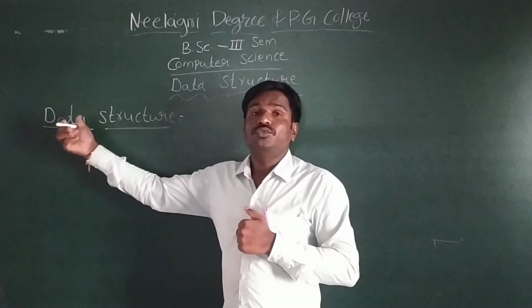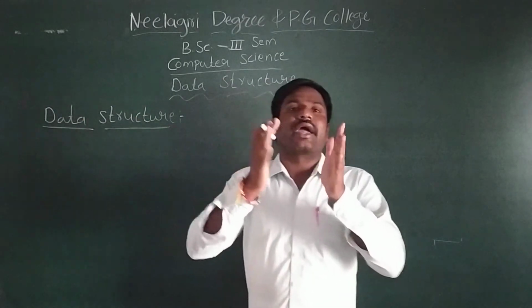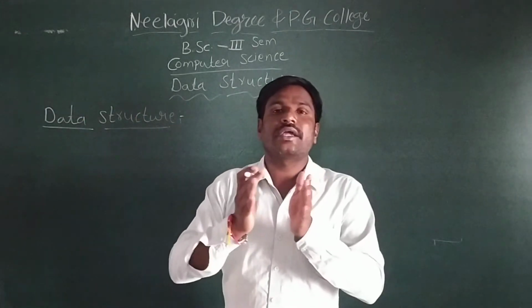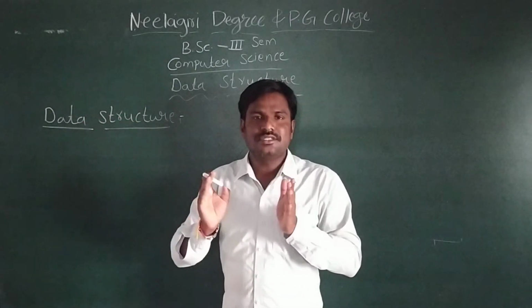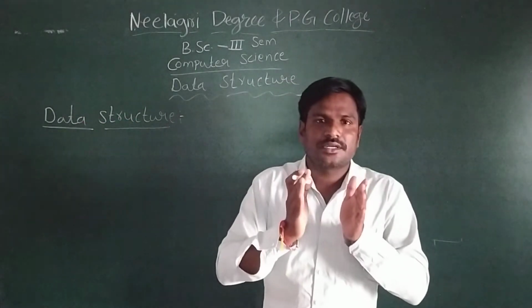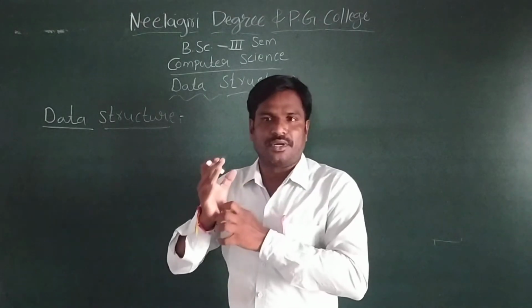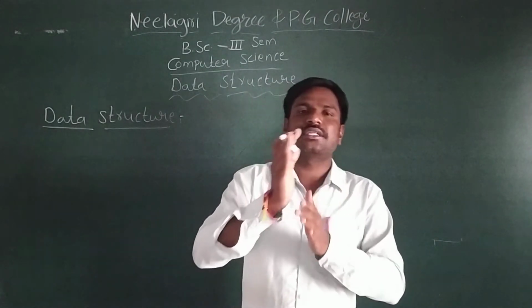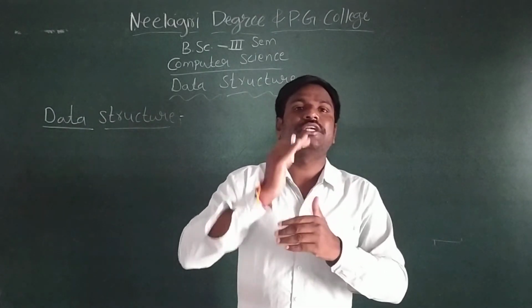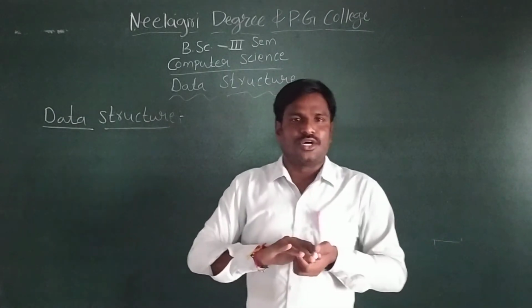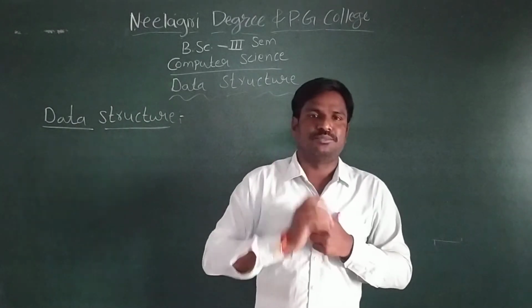Structure means how this data is organized. If you take an object, it has some properties. Those properties are the data of that object. How are those properties organized properly? For example, student is an object.